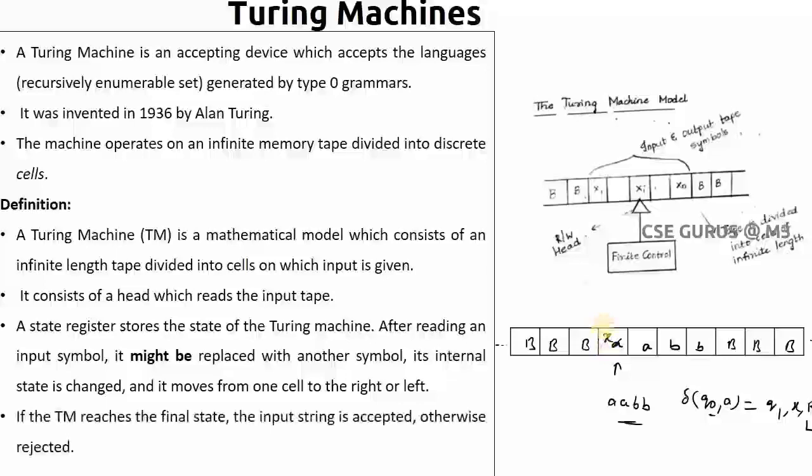Of course, what is the accepting condition here? In finite automata, if it goes to the final state it is accepting. Similar to that, in a Turing machine, if it finally reaches the final state, the input string is accepted, otherwise rejected. Whereas in pushdown automata you have two options: one is going to the final state and the other is when the stack is empty. In this Turing machine you have only one option: if it reaches the final state then your input string is accepted, otherwise it is rejected.